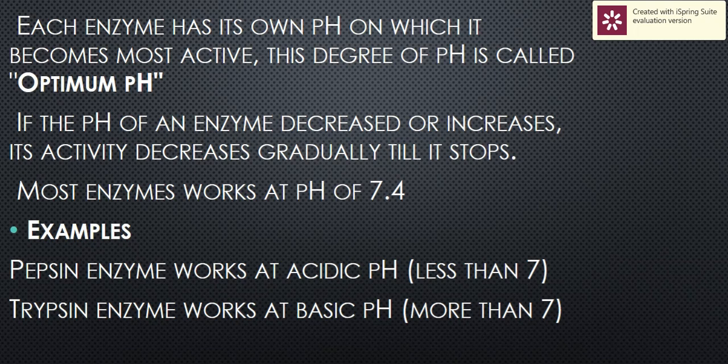Other factors affecting enzyme action are the concentration of the enzyme, substrate concentration, and the presence of inhibitors. Inhibitors are substances which stop the action of the enzyme. So we talked about enzymes and their importance, as they reduce the activation energy, reduce the cell's consumption of energy, and ensure that the chemical reaction happens very quickly.